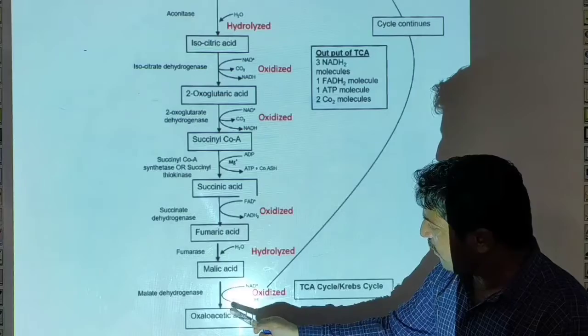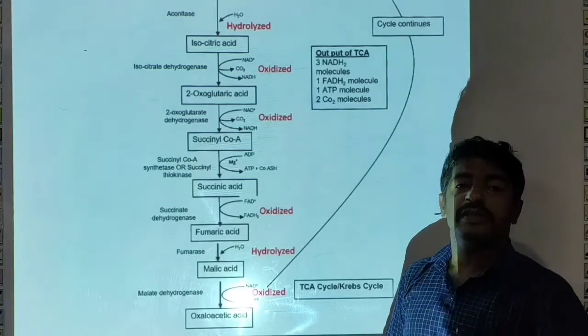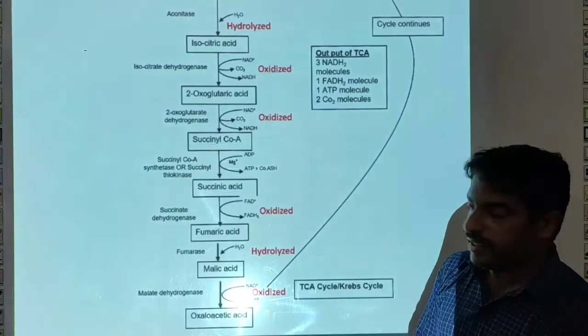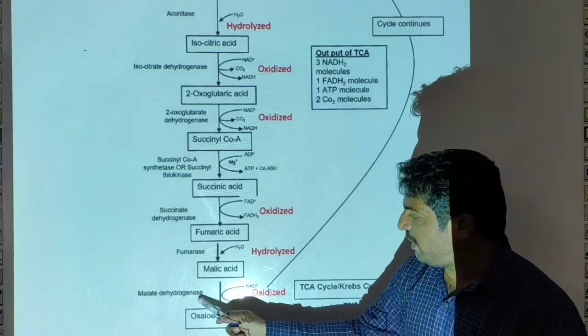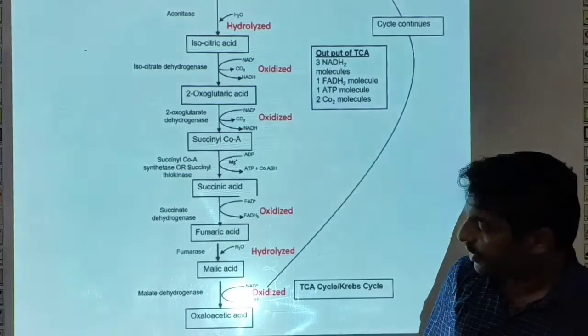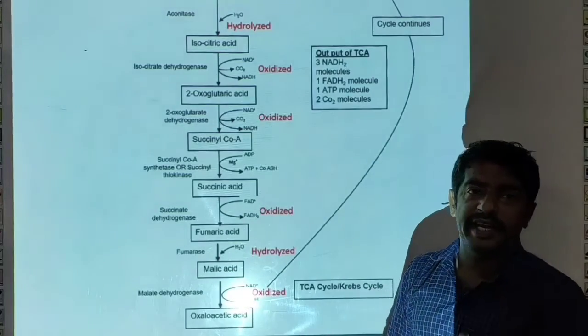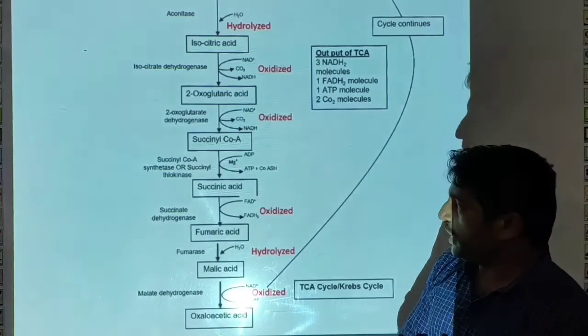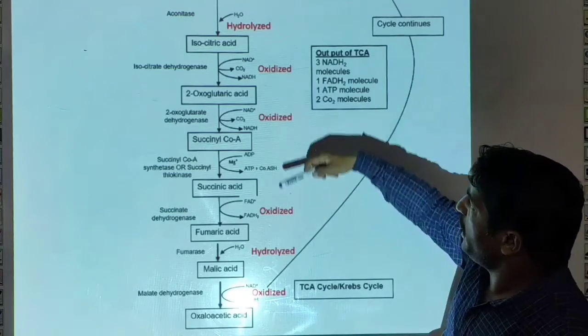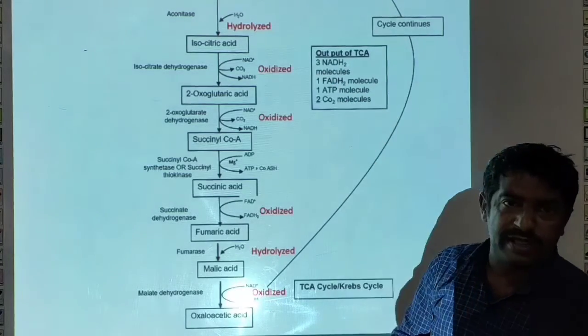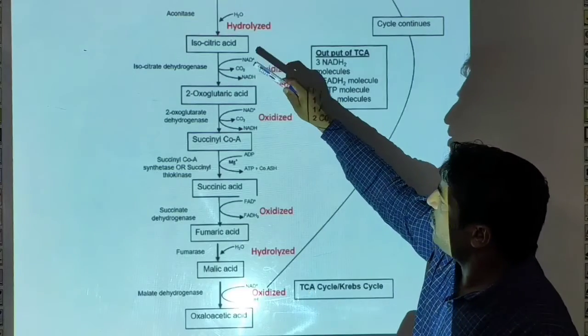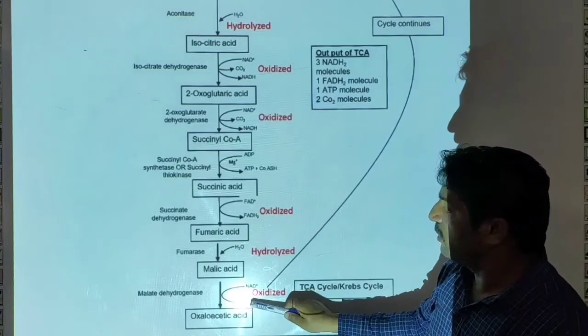Now the malic acid formed undergoes oxidation in the presence of enzyme malate dehydrogenase, and here one more molecule of NADH2 is formed. In this way the three NADH2 molecules are formed, one here, one here, and a third here.